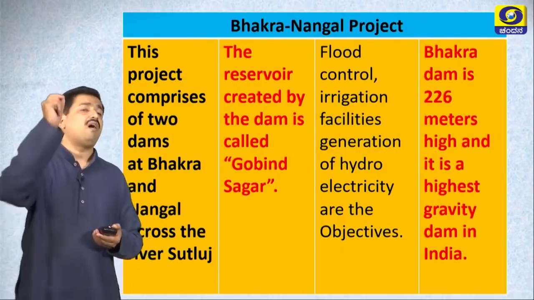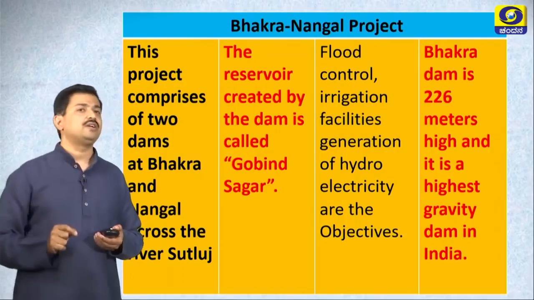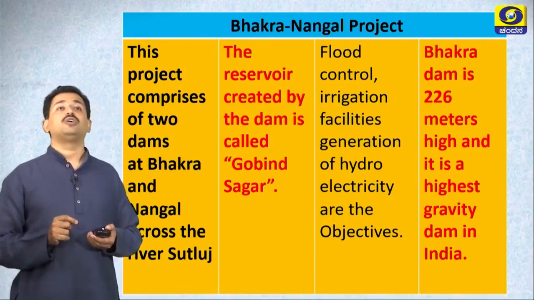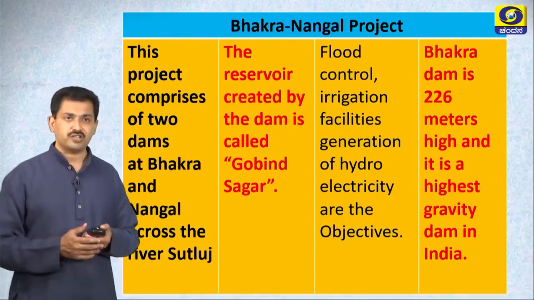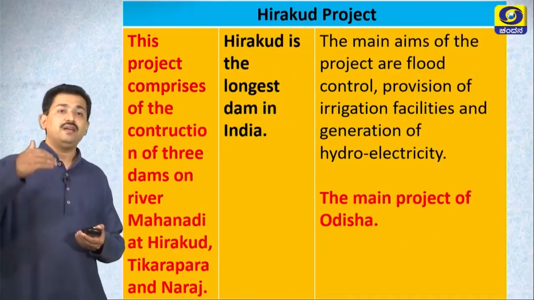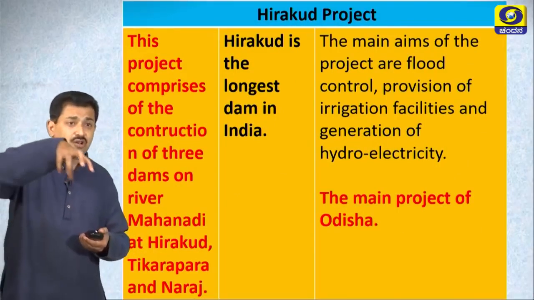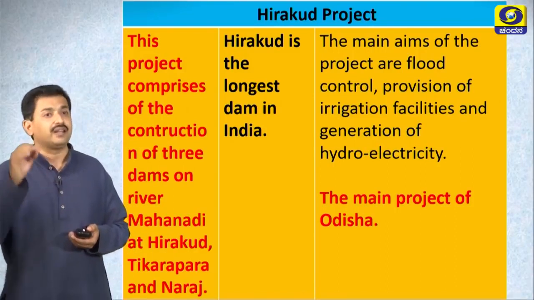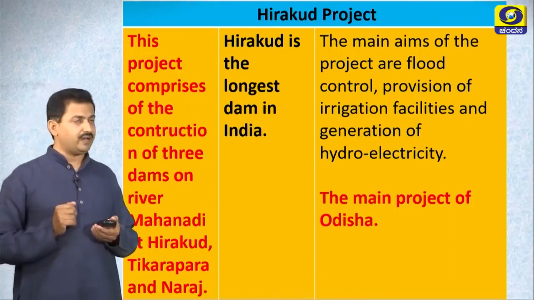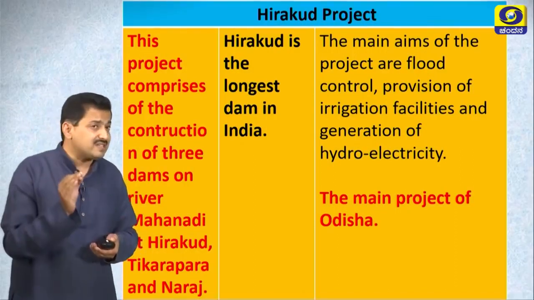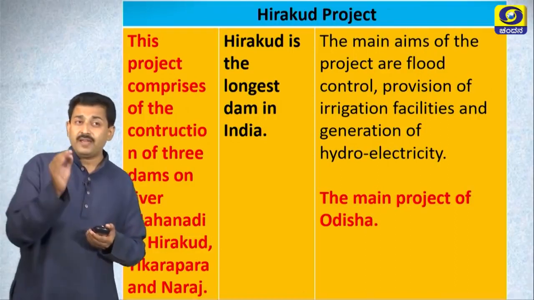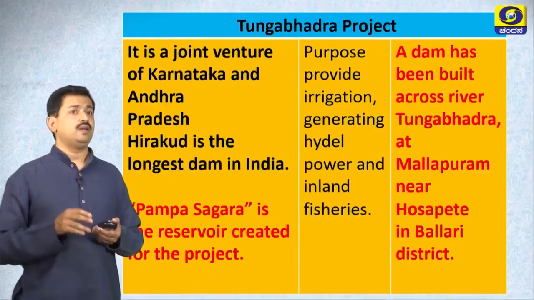Dear students, all these projects you need to locate on the map. So, you may get one of these projects for the location question. Hirakud project. This project comprises the construction of 3 dams on the river Mahanadi, right. Hirakud is the longest dam in India. It is the main project of Odisha.